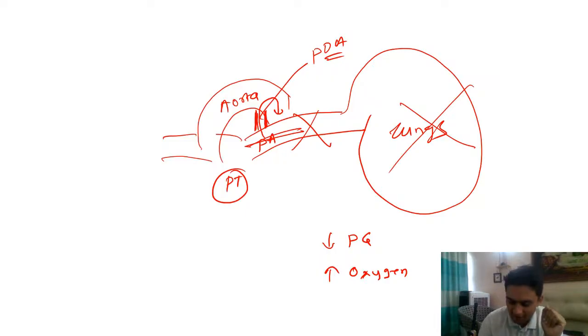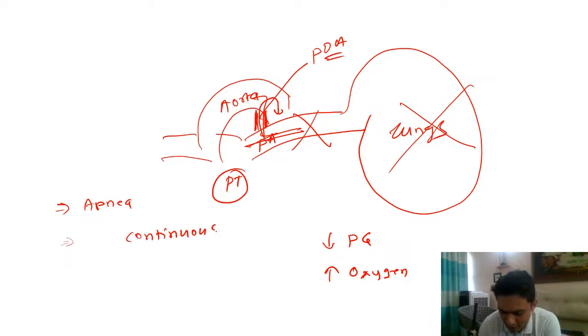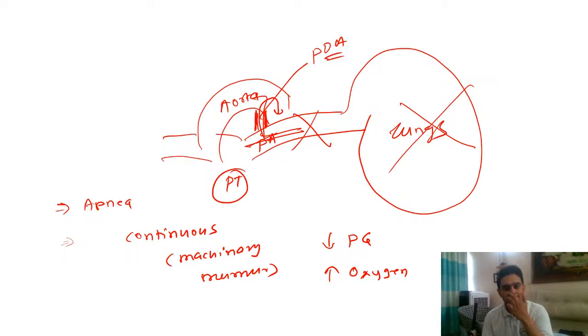Because of that, there is a shunting of blood in diastole and systole, which leads to hypotension. Blood from the aorta goes to the lung unnecessarily. There is an increase in left to right circulation. So the baby will have frequent episodes of apnea. You get a continuous murmur, also called a machinery murmur. That is a continuous or machinery murmur.